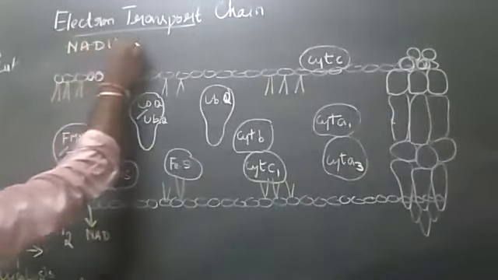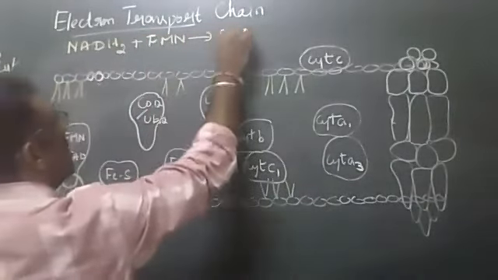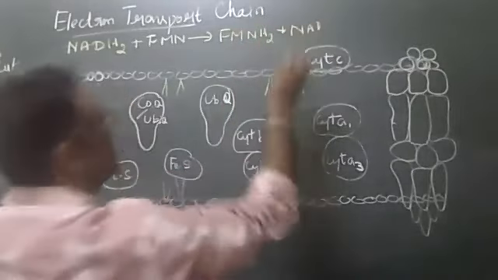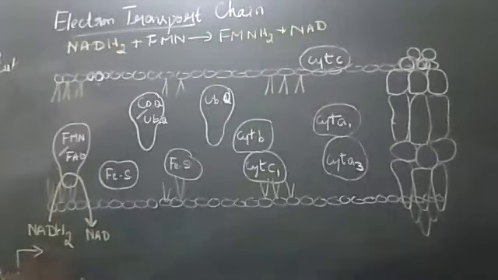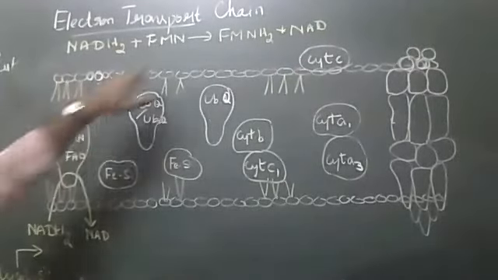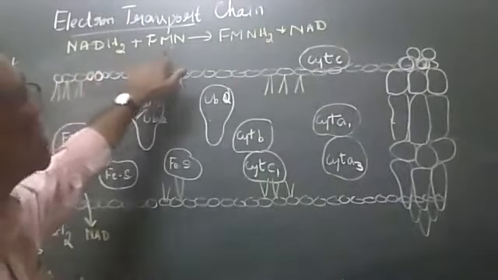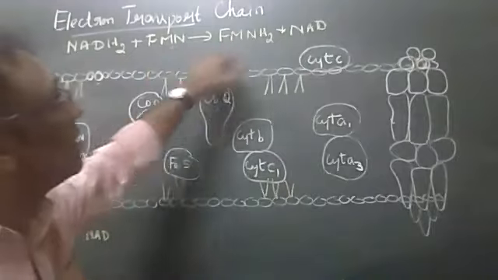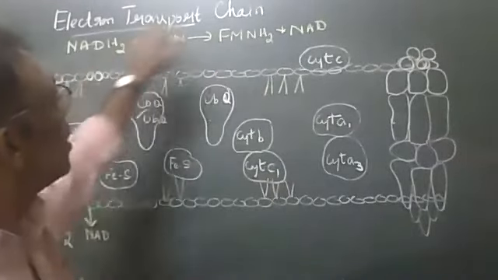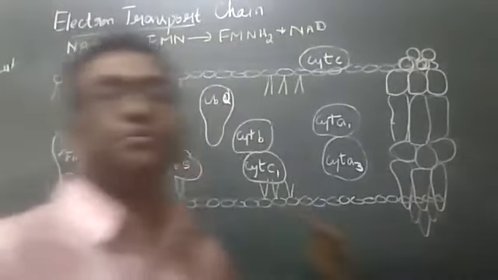NADH2 plus FMN became FMNH2 plus NAD. Hydrogen from NADH2 was received by FMN to become FMNH2. So NADH2 oxidized to NAD, FMN reduced to FMNH2.